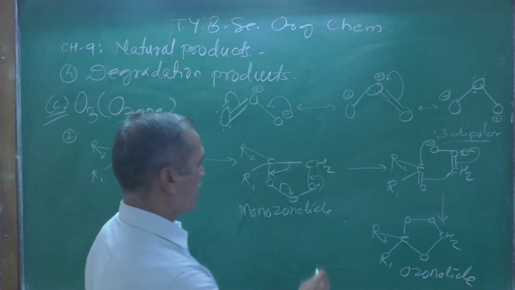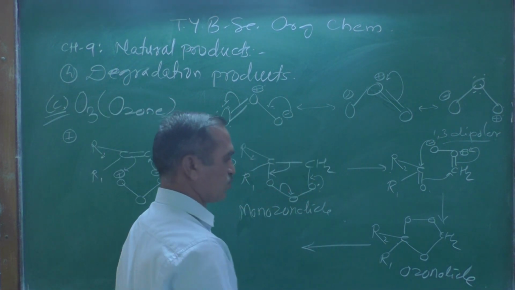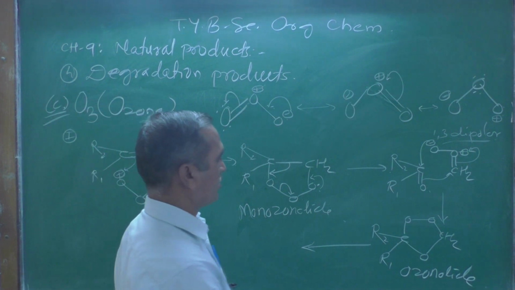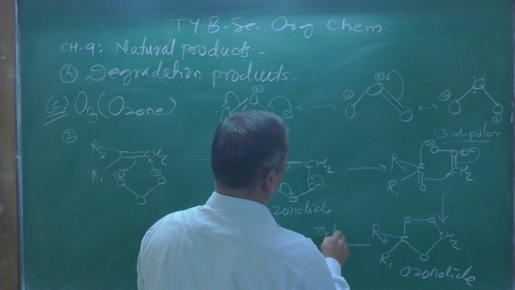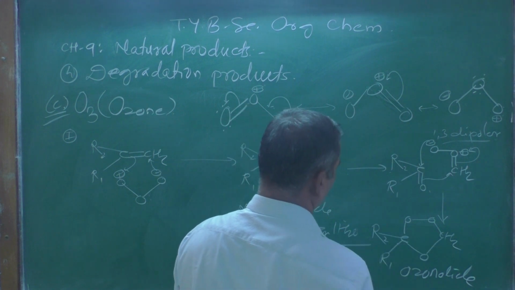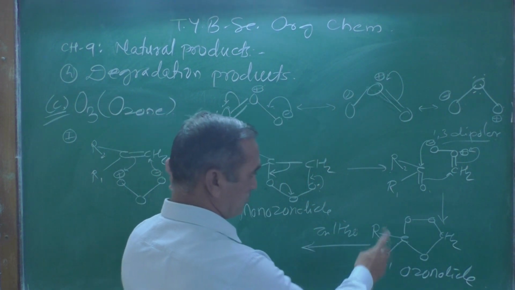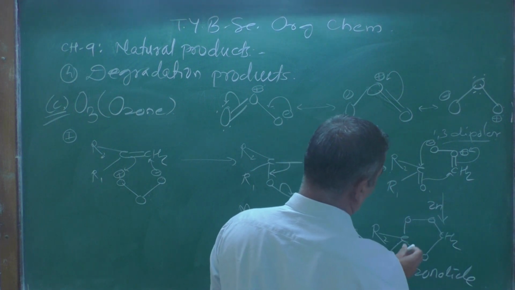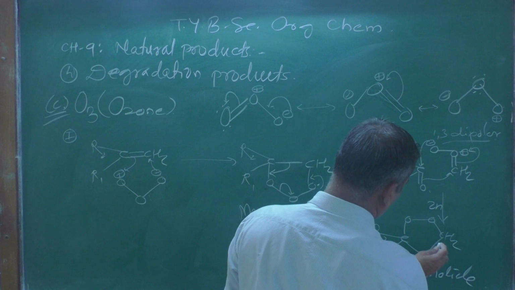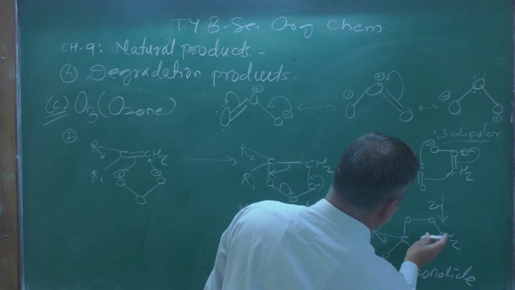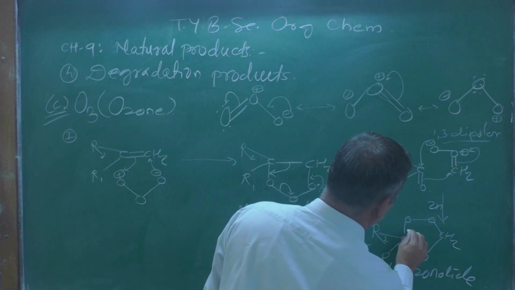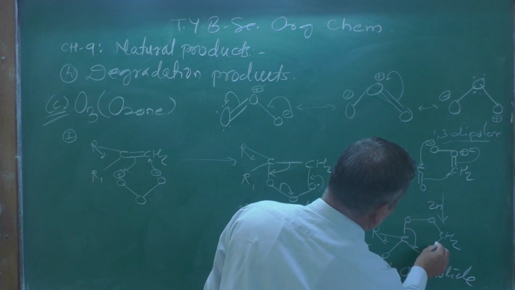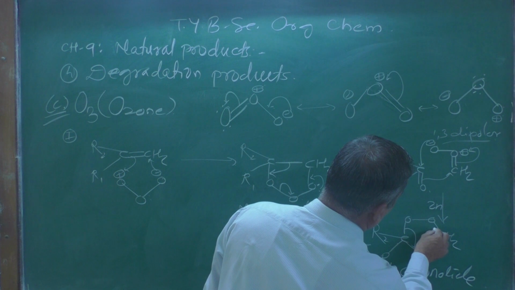This is the compound, and when this ozonolide is treated with zinc in the presence of H2O, what is going to happen again? Here this forms a double bond, and this bond breaks over here.